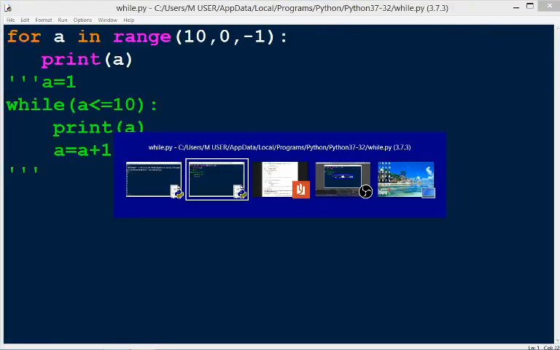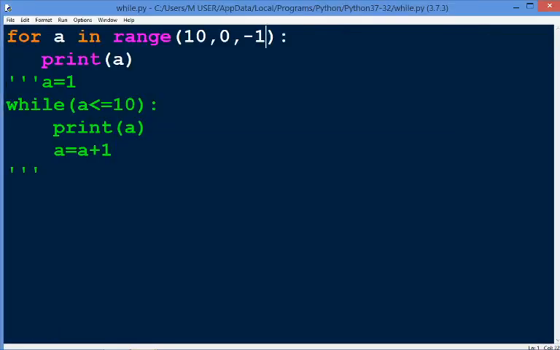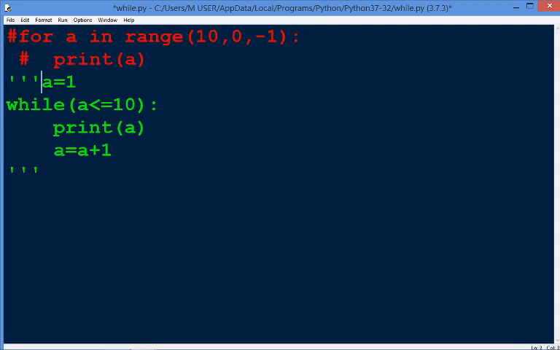Now if we want to print the same output using a while loop, how can we write the syntax? Let's take a look. When we want to print the same output, that is the series from 10 to 1, then we put the initial value of a as 10, because we want to print numbers from 10 to 1.